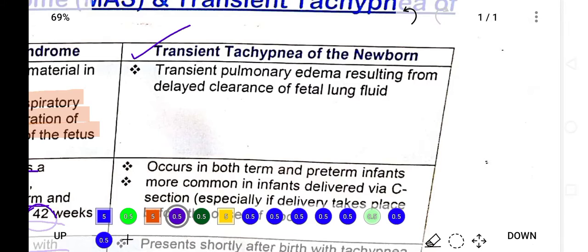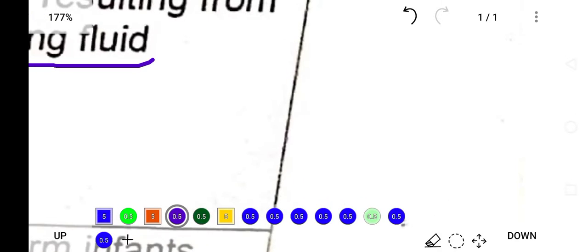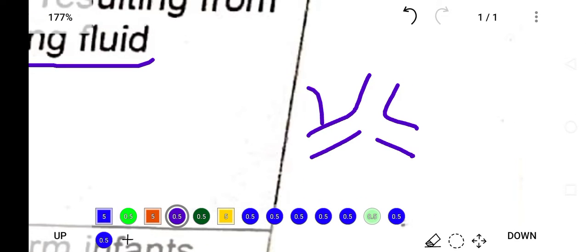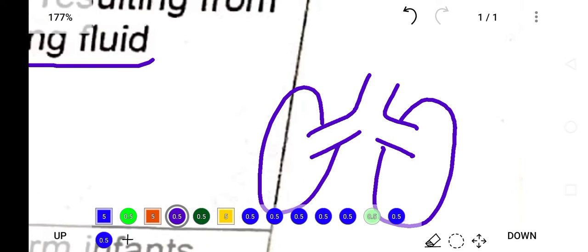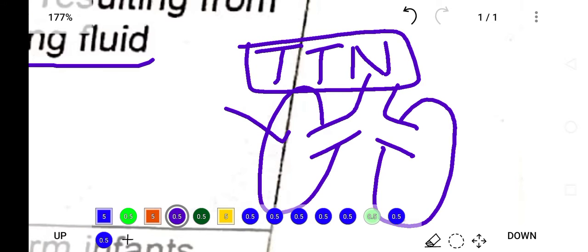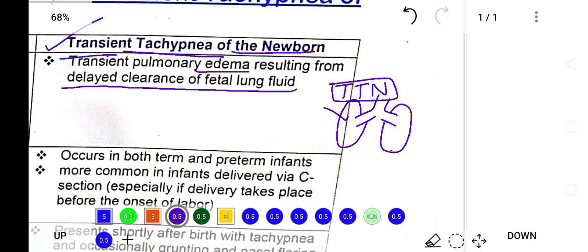And now coming to the transient tachypnea of the newborn. As the word indicates, transient means temporary, tachypnea means increased respiratory rate, and it is known as transient tachypnea of the newborn. It is a condition in which pulmonary edema occurs because of delayed clearance of fetal lung fluid. What happens is the fetal lungs are filled with fluid, and when delayed clearance occurs, the baby develops transient tachypnea of the newborn, TTN. So this condition is known as transient tachypnea of the newborn.